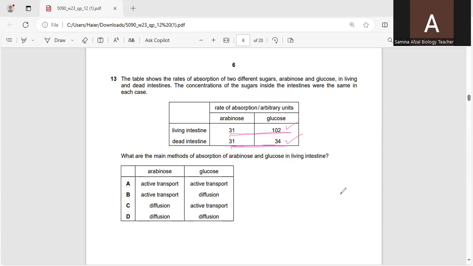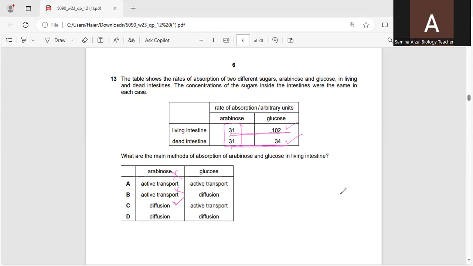So according to this, what can be the answer for question number 13? Active transport for ribose? It is almost the same, so no active transport. Glucose by active transport, yes, it is in living. And then what about this one? Again, no active transport and diffusion, the concentration on both is the same.